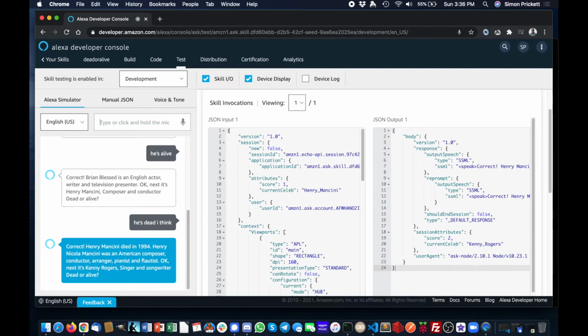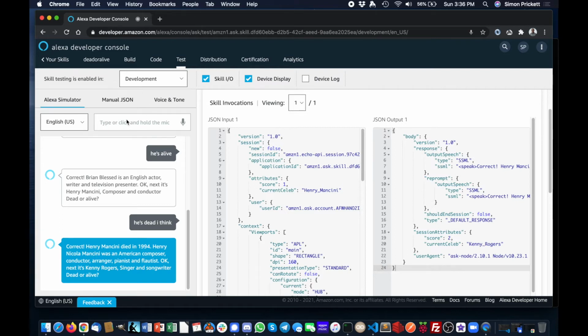So these biographical facts, when we check the answer, are coming from Wikipedia, as is the dead or alive status. So what's happening is my backend is using a Wikipedia dead or alive scraper that I wrote, which looks at someone's Wikipedia page and determines if they're dead or alive, and then I'm caching the result of that in Redis as well, so that we don't hit Wikipedia too hard.